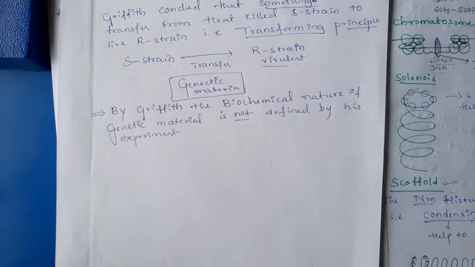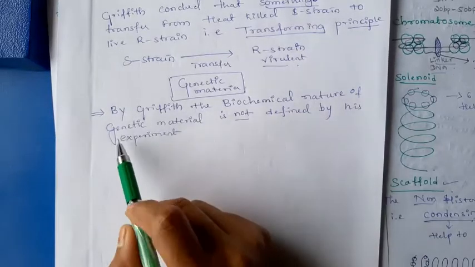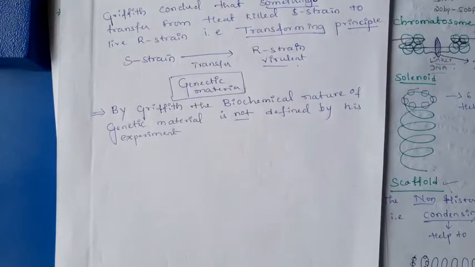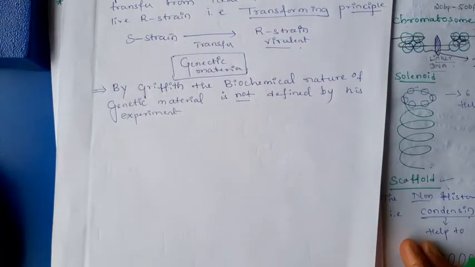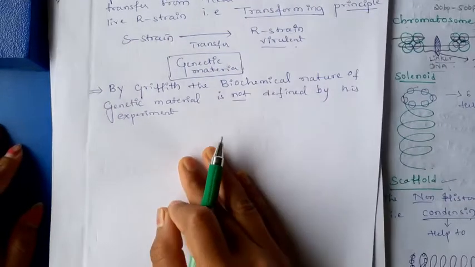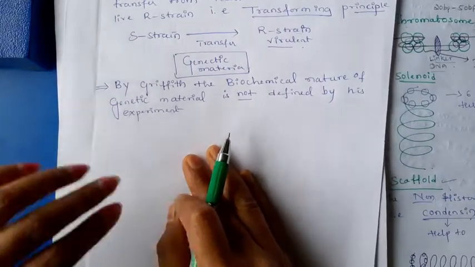But Frederick Griffith failed to identify and discover that material, the transforming principle. He said that something very necessary for causing the disease must transfer from the S strain to the R strain. By Griffith's work, the biochemical nature of genetic material was not yet defined. Griffith did his work in 1928.